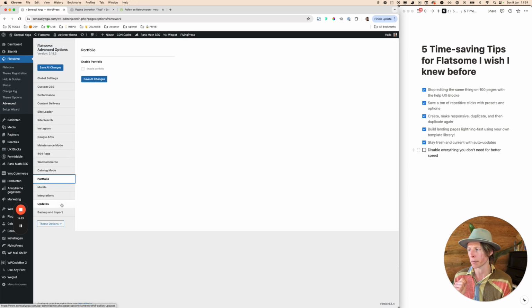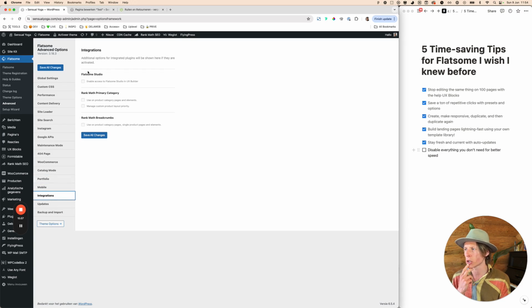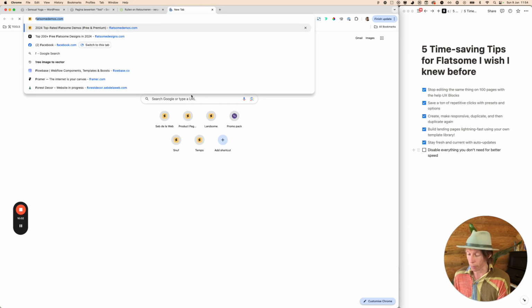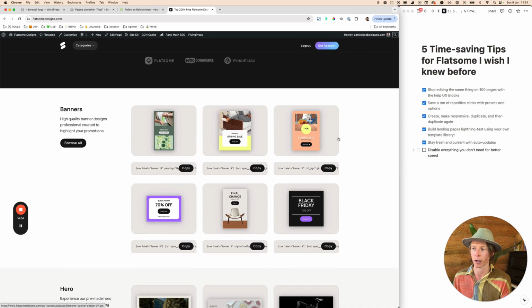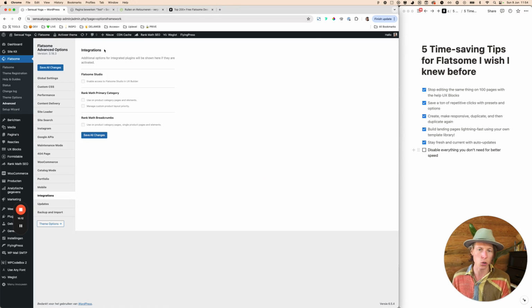One of the other things is the integrations. So I'm not using the Flatsome Studio. We have our own library, of course. You can also go to flatsomedesigns.com, where we're even offering free pre-made designs. So make sure to check them out. But the Flatsome Studio is also a library with pre-made designs that I even contributed to create designs for the community. But since I'm not using it a lot, I also disable the UX builder.